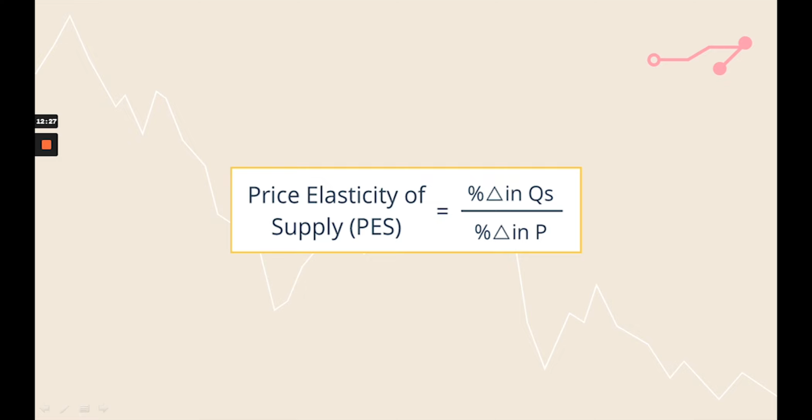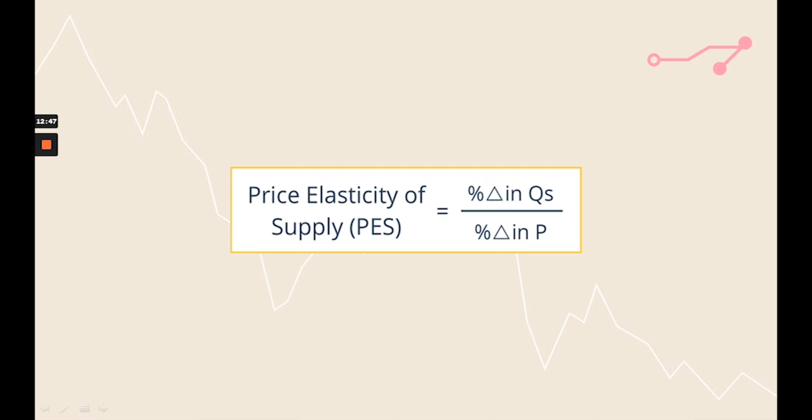Then we studied the different categories of elasticity of demand, and the midpoint formula that will help us in calculating the price elasticity of demand. Then we studied price elasticity of supply, its formula and its broad categories.